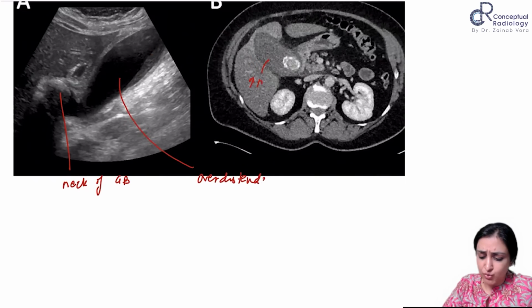No, why is this Bouveret syndrome? Because of this. No, this is a normal stomach here. Stomach is not distended, right? For that, the stomach should be distended. This is GB over distended. So this is what a mucocele looks like.